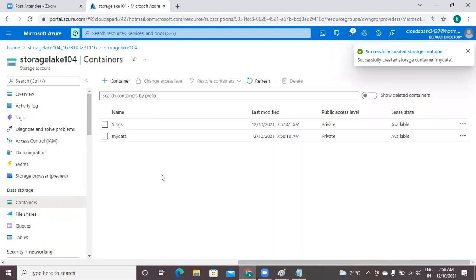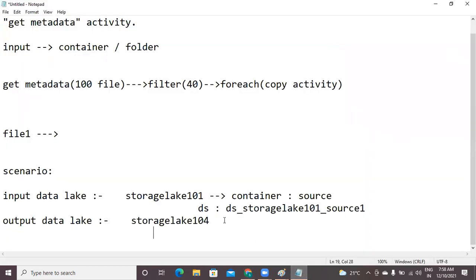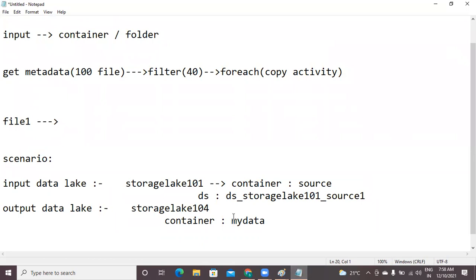But this is my target container. I don't want to upload any files manually. By using pipeline, I want to copy all the data of previous data lake into this one. So here my container name is my data. But for my data, I need to create a data set for now. But to create data set, what is the prerequisite? Linked service. Now I am going to create a linked service for this.